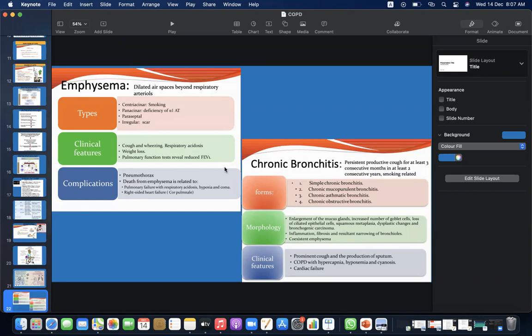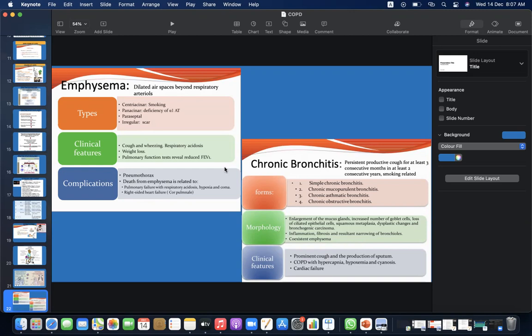Right-sided heart failure, cor pulmonale. Chronic bronchitis is basically persistent productive cough for at least 3 consecutive months in at least 2 consecutive years. Smoking is related. Forms are simple chronic bronchitis, chronic mucopurulent bronchitis, chronic asthmatic bronchitis, and chronic obstructive bronchitis. Morphology would be enlargement of the mucous glands, increased number of goblet cells, loss of ciliated epithelial cells, squamous metaplasia, dysplastic changes, and bronchogenic carcinoma. Inflammation, fibrosis, and resultant narrowing of bronchioles, with coexistent emphysema.